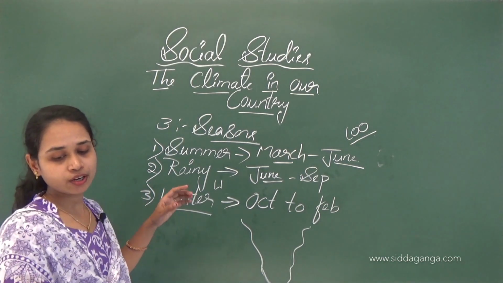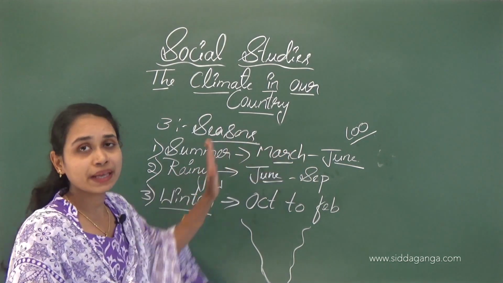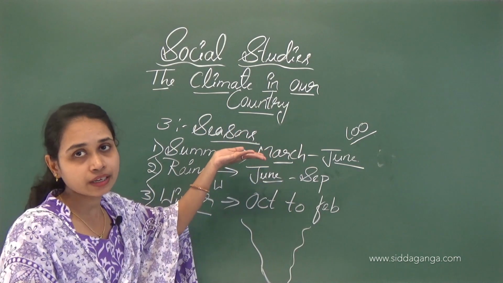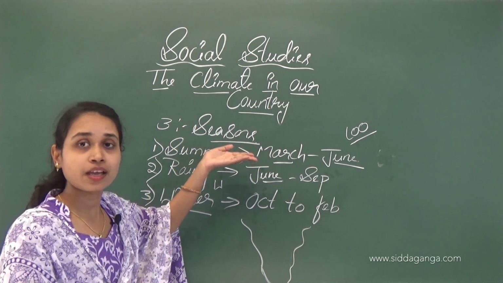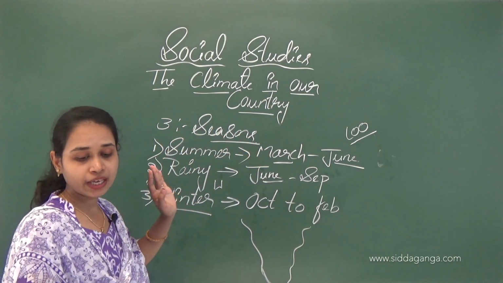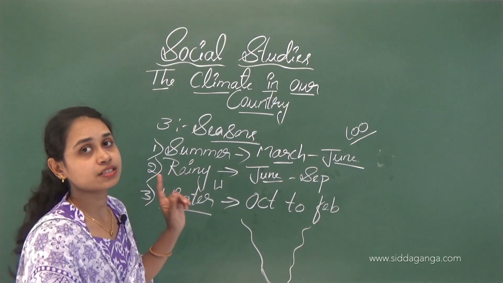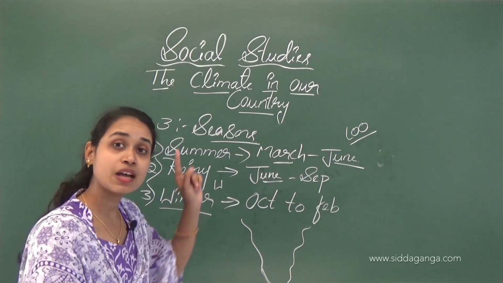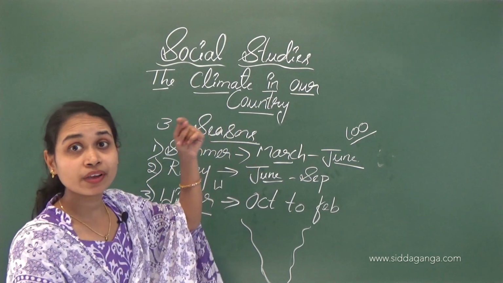Even in the northern plains it becomes very cold, while in the summer season it becomes very hot.